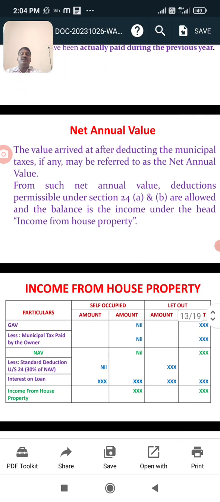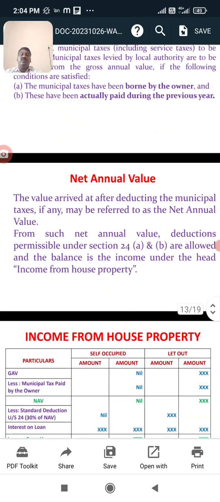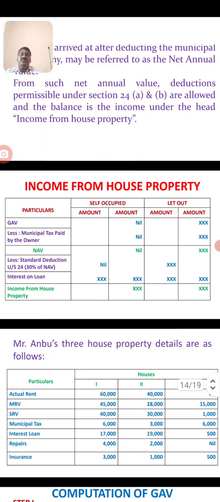Next, format of income from house property. First, two houses will be given. One house will be a self-occupied house.